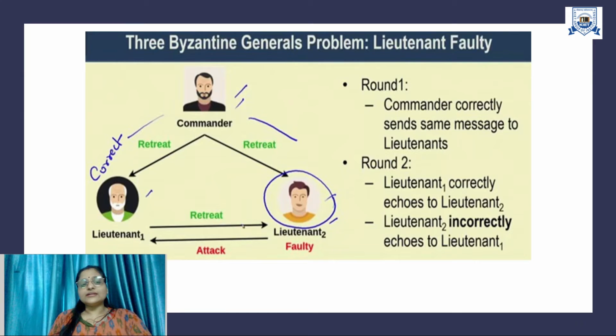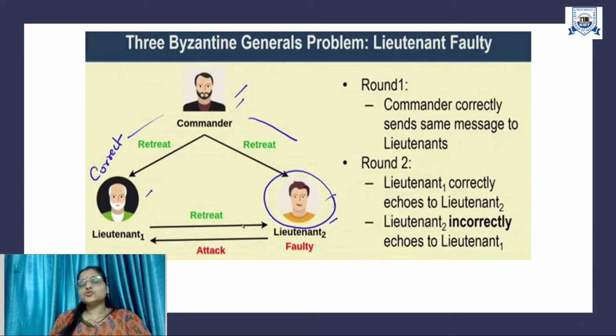Now, based on what condition will the Lieutenant agree to one message? He is a bit confused whether retreat is the correct message or attack is the correct message. As I said, based on this, Lieutenant 1 knows that the commander is sending the message as a retreat, so the commander might be correct, not Lieutenant 2. So he will consider the commander's message to be the correct message. Based on that, Lieutenant 1 has decided.